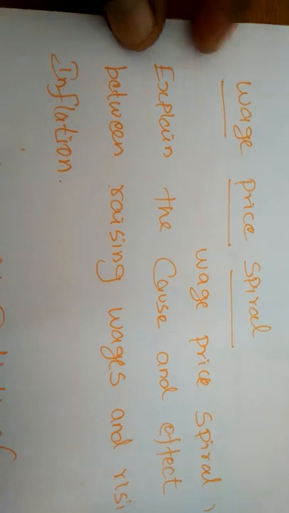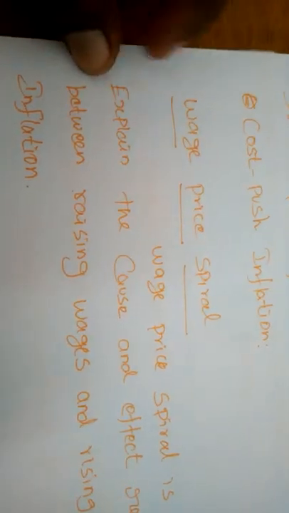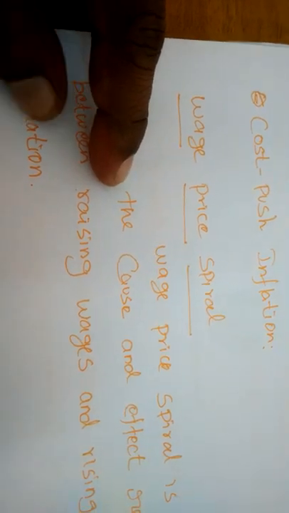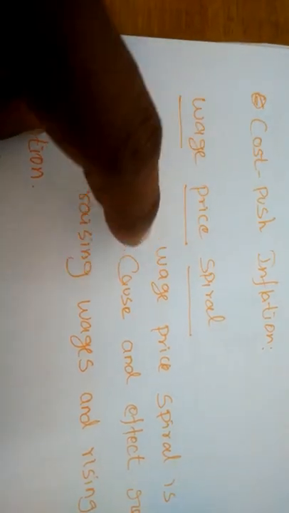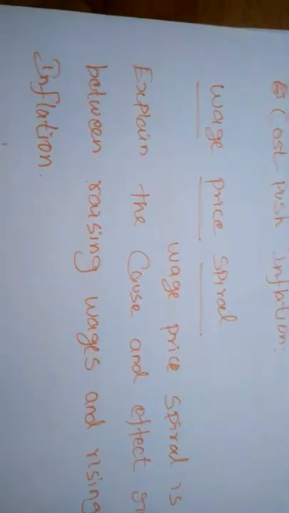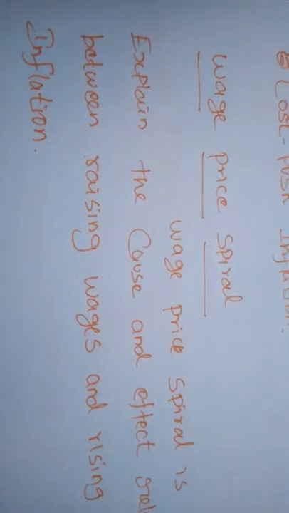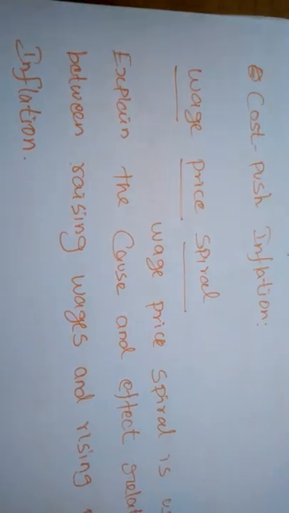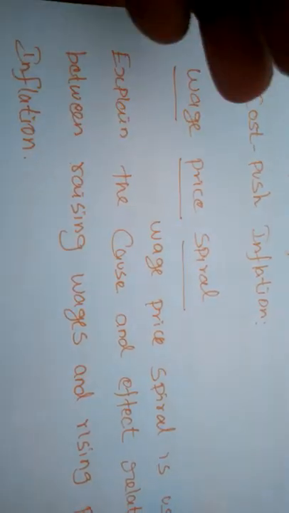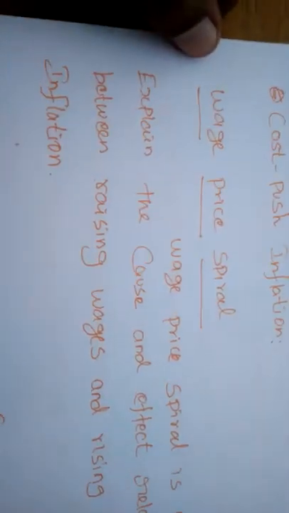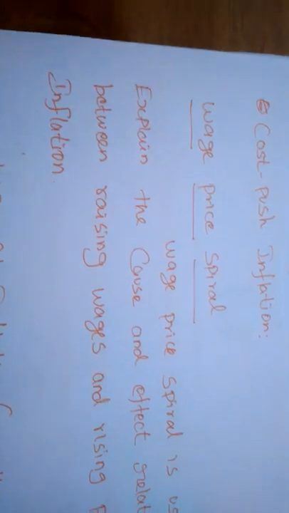Next, wage price spiral. On the basis of increasing wages for the labor, the producers automatically increase the price of the commodities. By thinking of the increased price of the commodities, again the labor will require a higher wage level. So again and again, wage and price will be increased by both the producer and the labor. So the wage and price will keep increasing up and down.